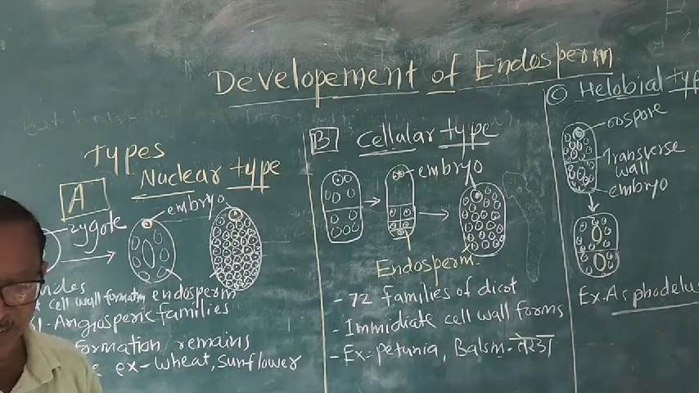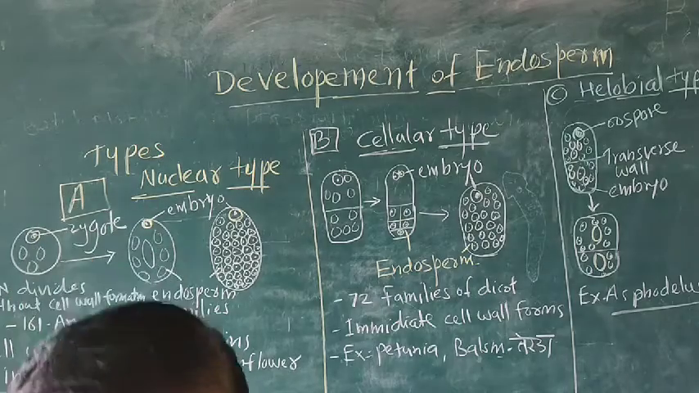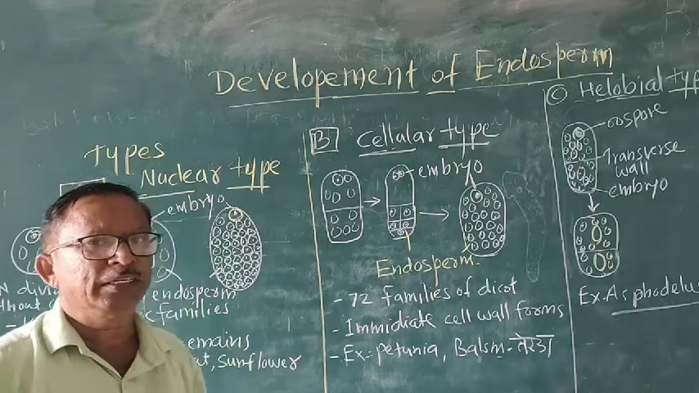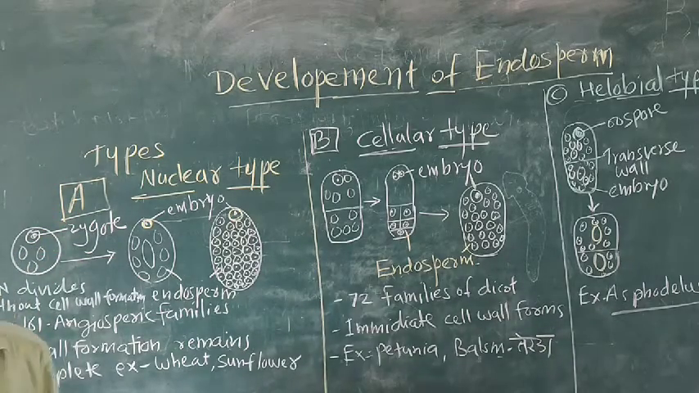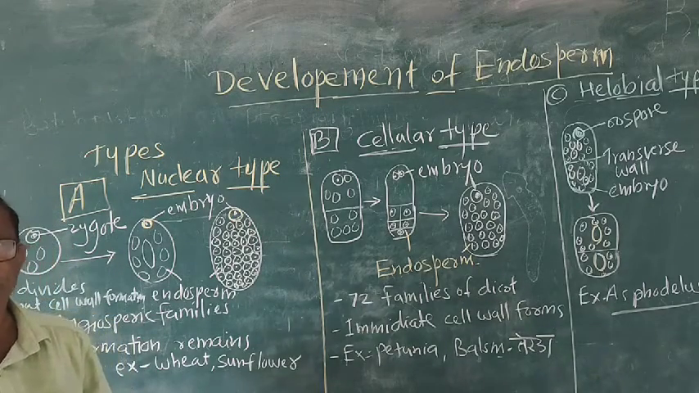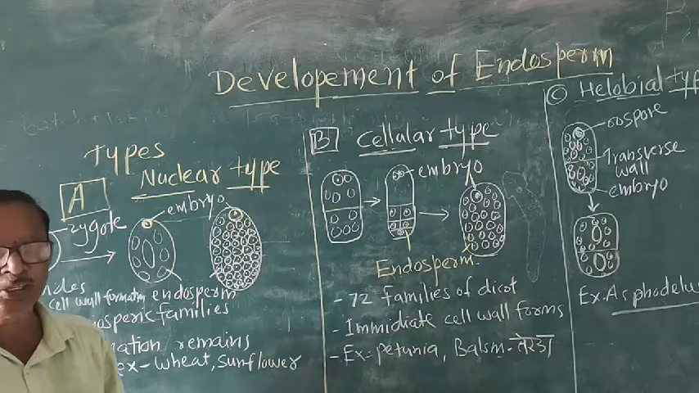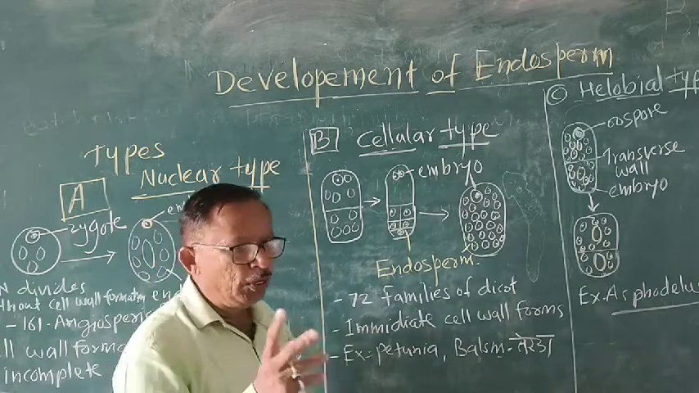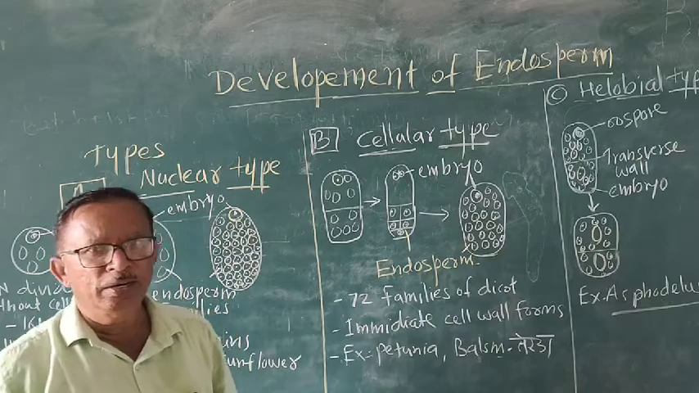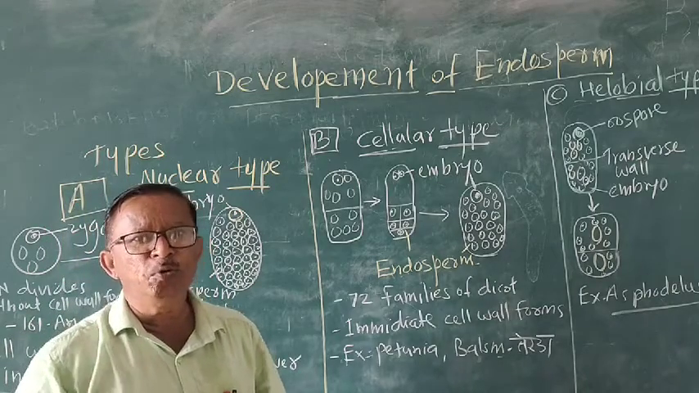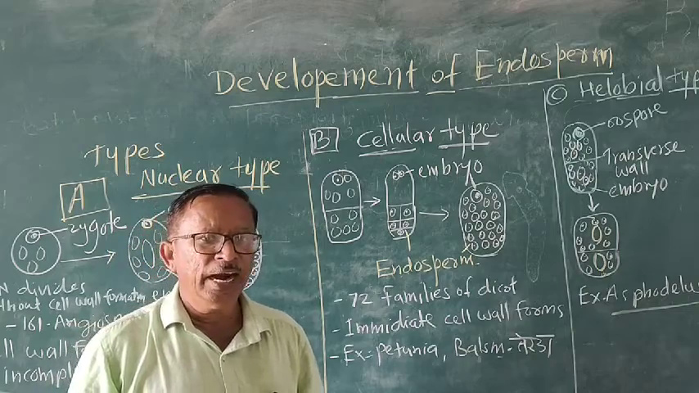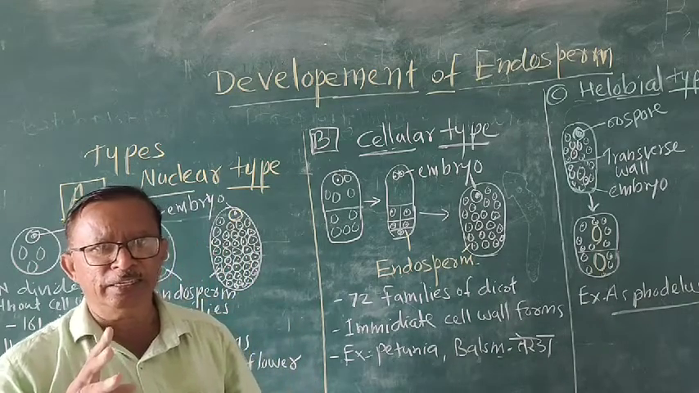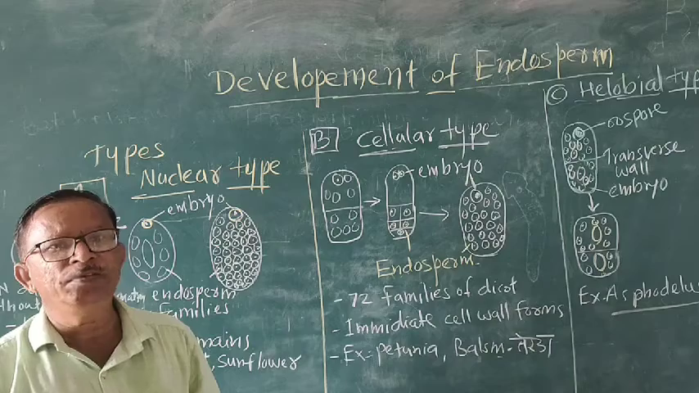Good morning, students. Now we are going to study another bit of our syllabus, called the development of the endosperm. We know how endosperm is produced. It is produced with the help of the union of one male gamete with the two secondary nuclei which are present at the equator in the embryo sac. And this is 3n in nature. It is nutritive in function.